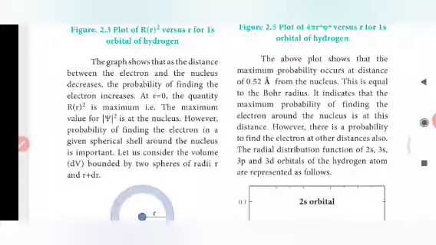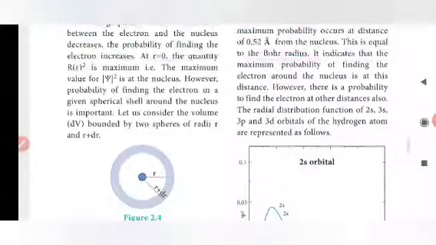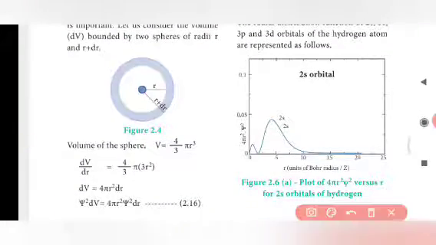The radial distribution functions of the 2s, 3s, 3p and 3d orbitals of the hydrogen atom are represented as follows. This is the radial distribution for 2s, 3s, 3p and 3d. By seeing this plot, we can conclude that the probability of finding the electron is zero between the nucleus and the shell, because there is no electron present in between the nucleus and the outermost shell.